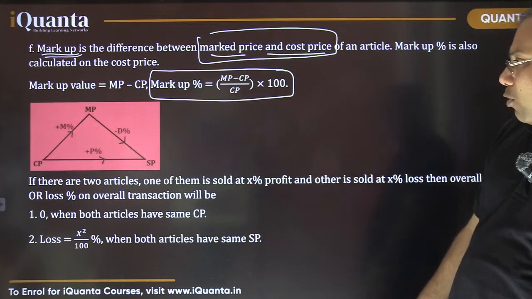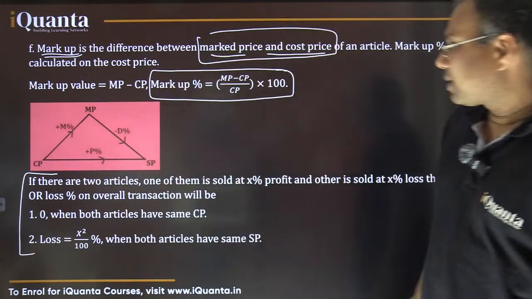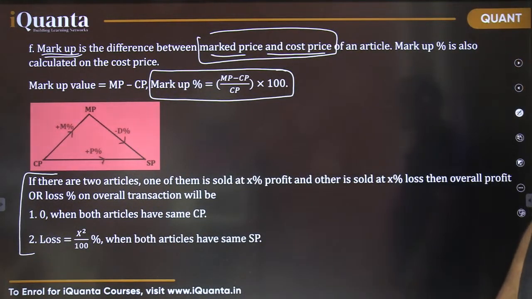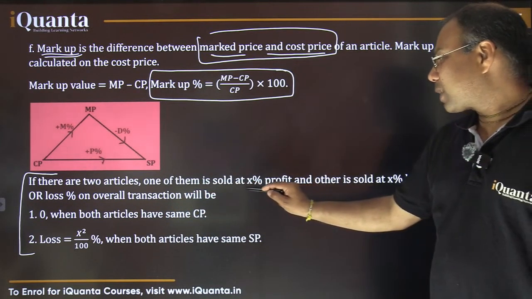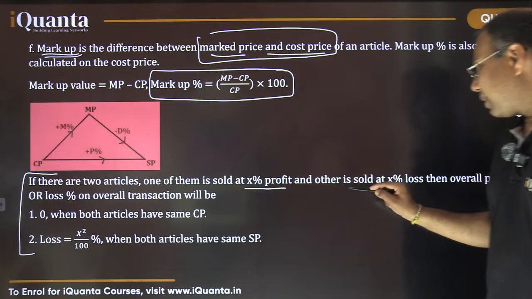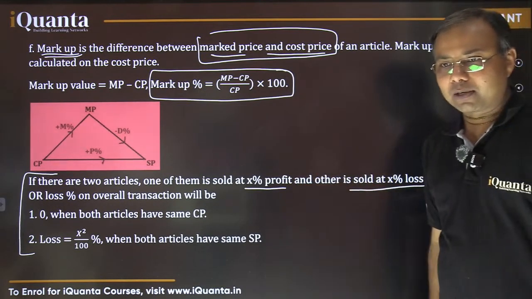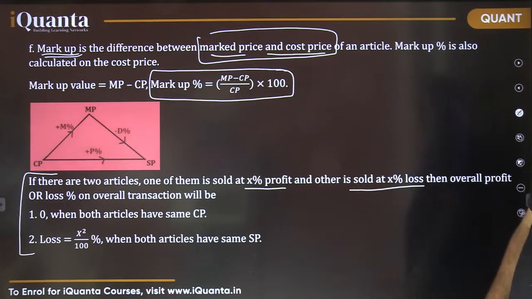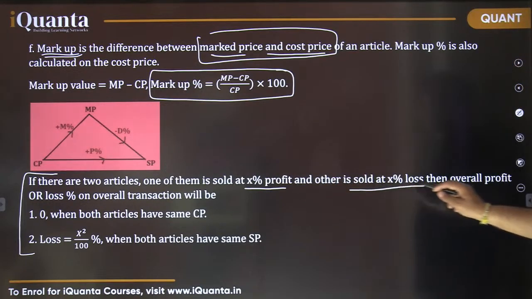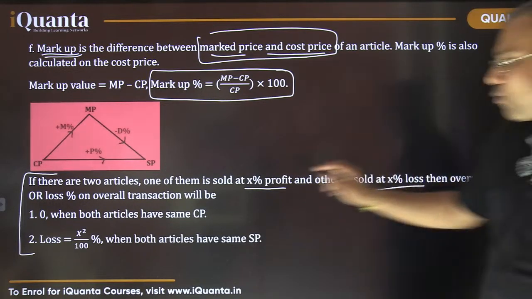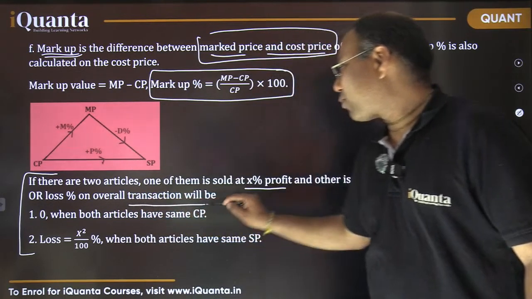Now this is again an important formula. You can make a note of it. This is an important part. This is also an important part. So I'm reading it for you. It says, if there are two articles, one of them is sold at X% profit and the other is sold at X% loss. Okay? Now that is a good variety of question, and there is a shortcut for it. So one of them is sold at X% profit and the other at X% loss, then the overall profit or loss percent on the overall transaction will be? That is a type of question, right?